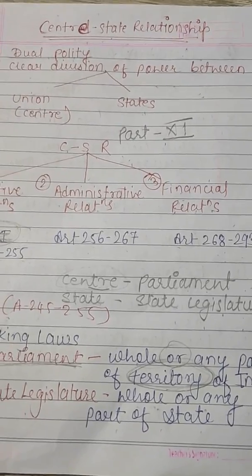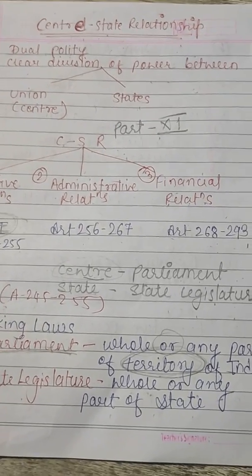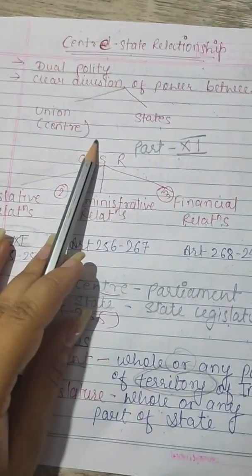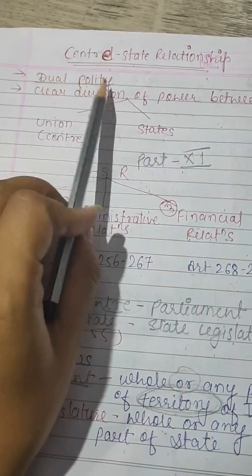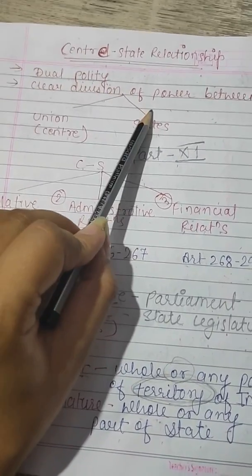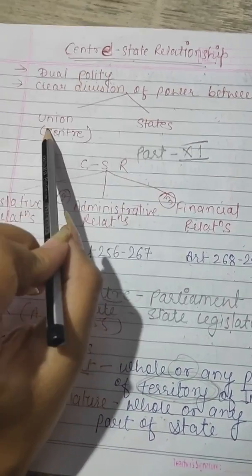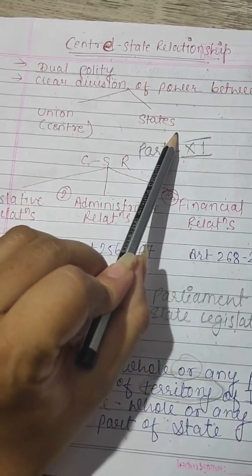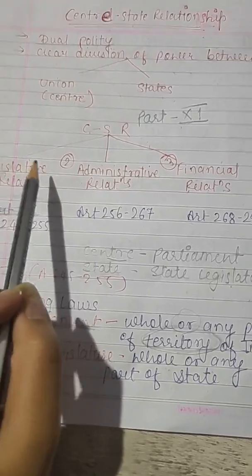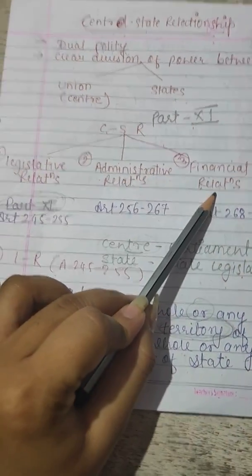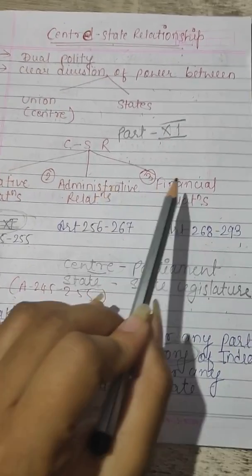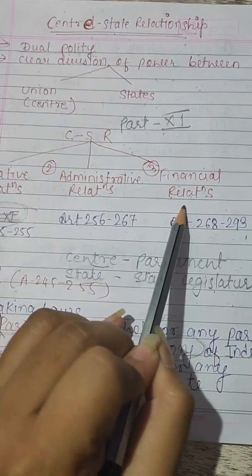Today's topic is the central-state relationship in the Constitution. First of all, it is a dual polity, and the Constitution provides a clear division between the powers of the Union and the state. The central-state relationship is divided into three types: legislative relationship, administrative relationship and financial relationship.